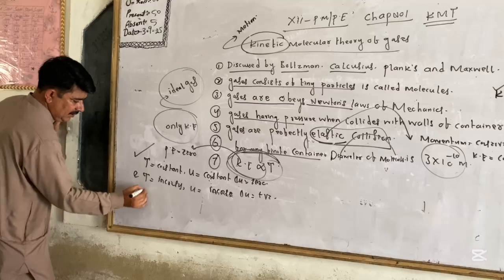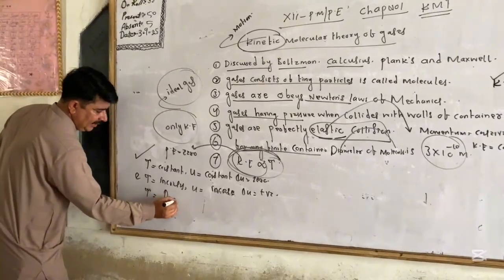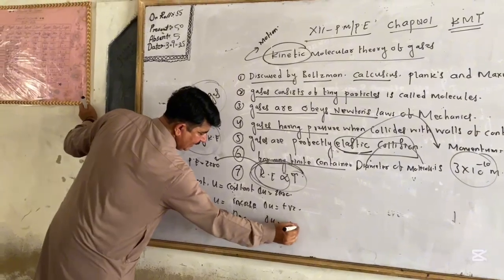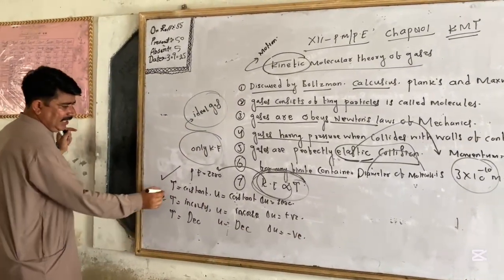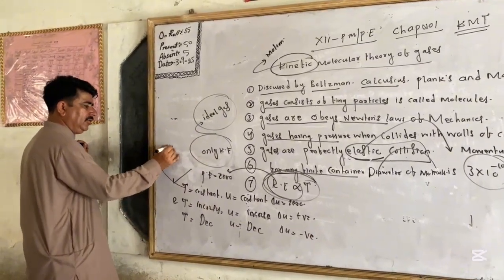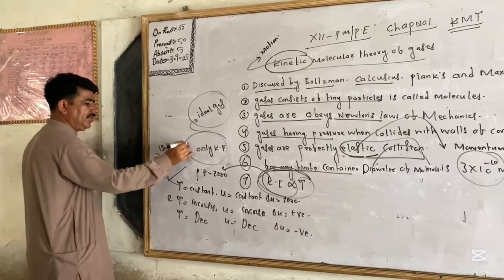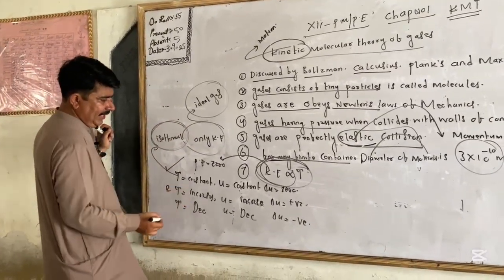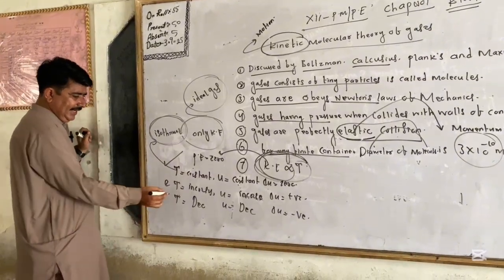If T decreases, then U will decrease and delta U will be negative. The condition T constant means the system is in an isothermal process. Isothermal process, temperature is constant. Okay. T increase, U increase, delta U positive, and T decrease, U decrease.